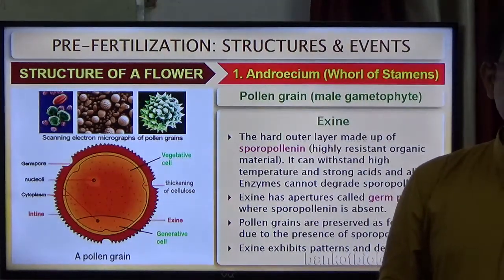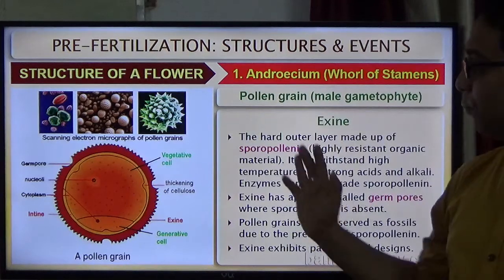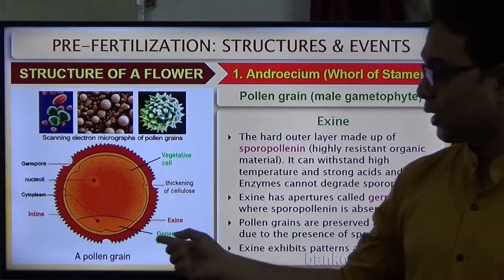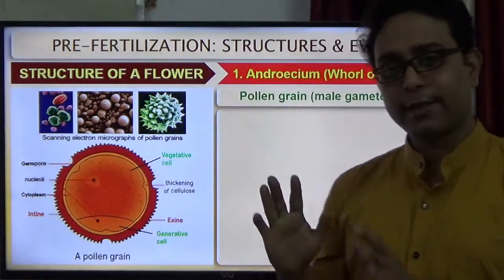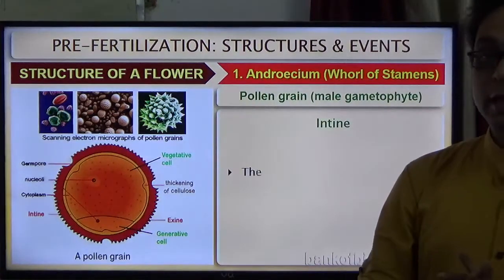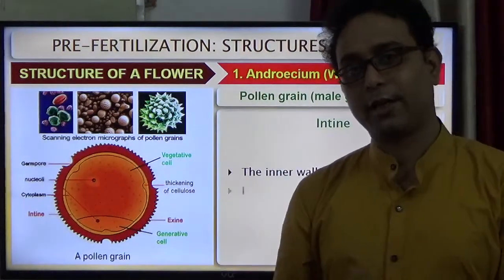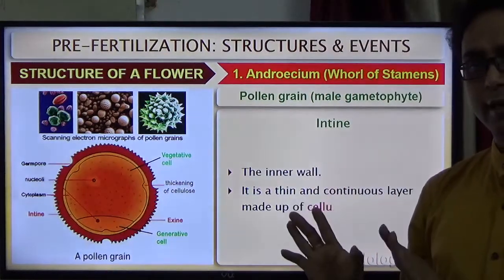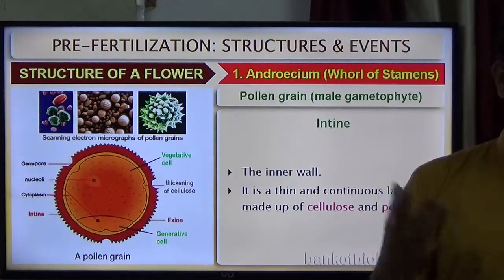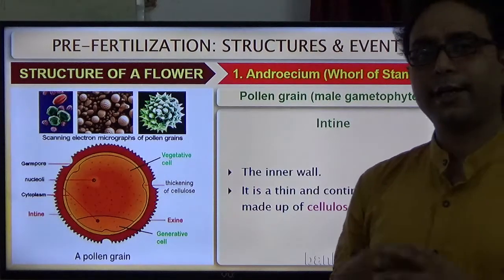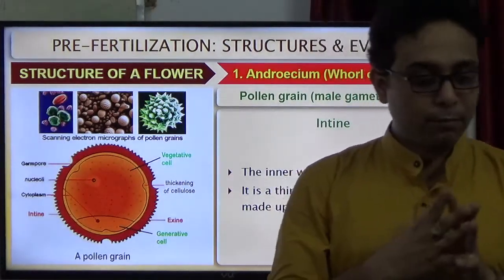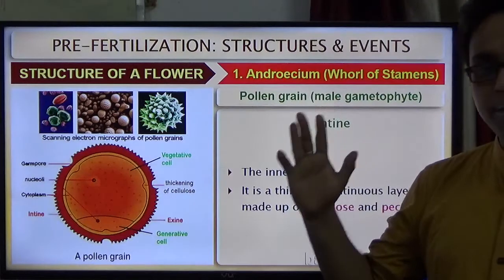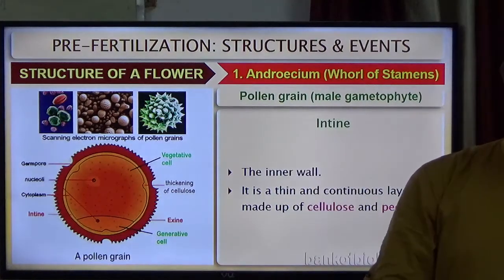Now we discuss another point of the pollen grain structure. This structure is very important. We discussed the external layer, now we discuss the internal layer of the pollen grains. The external layer is hard and has sporopollenin content, but the innermost layer is called the intine. Most importantly, it is a comparatively thin layer.